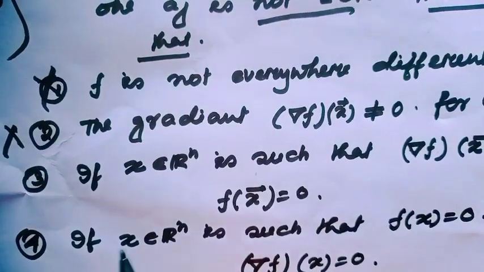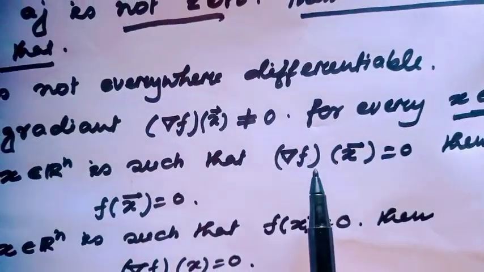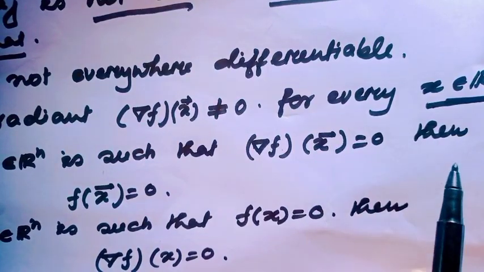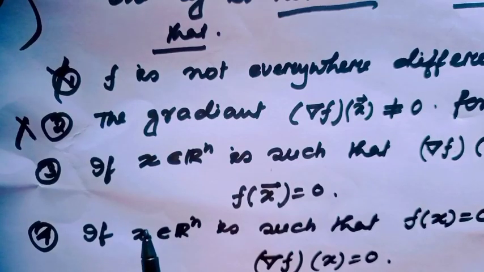And option 3 says if x belongs to Rn is such that gradient of f(x) equals 0, then that implies f(x) equals 0. Think about the third option.